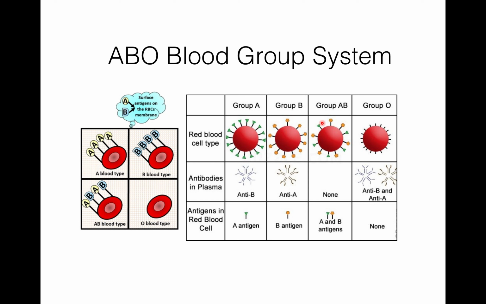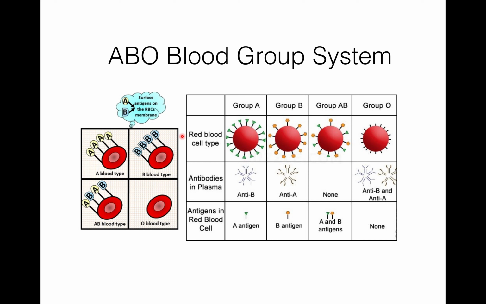Blood group AB means both antigens A and B on RBC, but they don't have antibodies in their plasma. Then group O, they don't have any antigen on the RBC membrane, but they have anti-B and anti-A antibodies in their plasma.